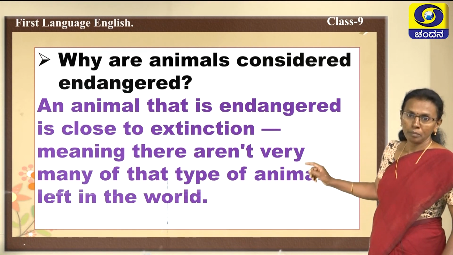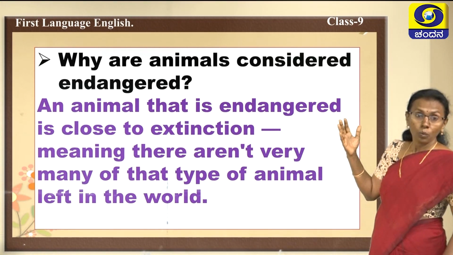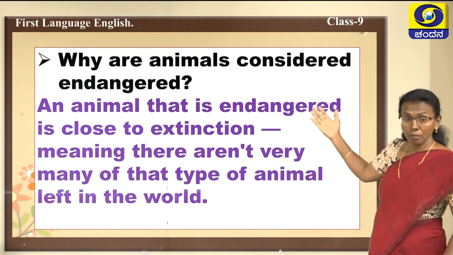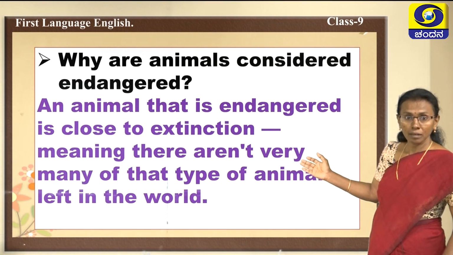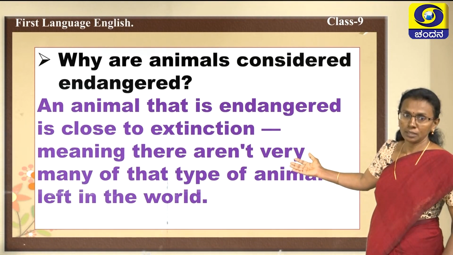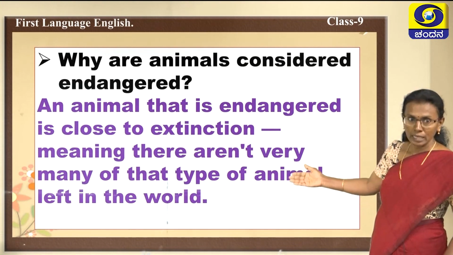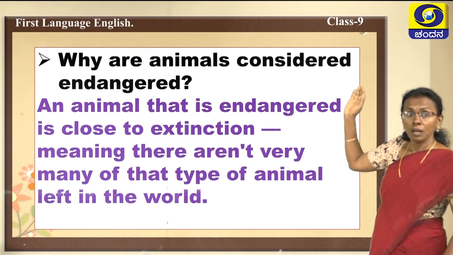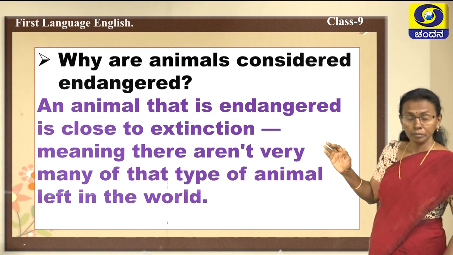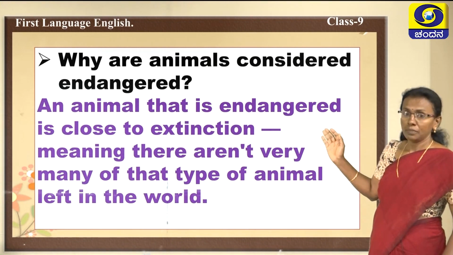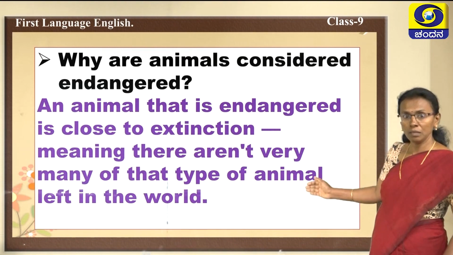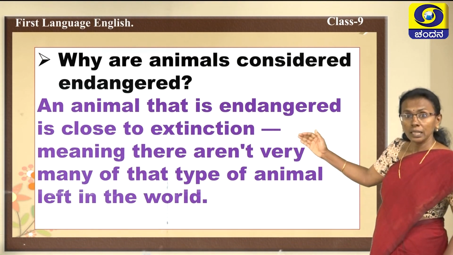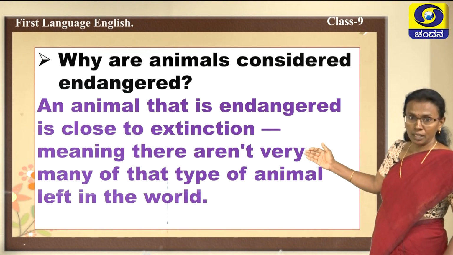So you might be imagining, once there was a big animal called what? Do you remember? Today you can't see it. What is that? Rhinoceros, is it not? Now you can see it. But there were dinosaurs, big animals, isn't it? That animal is no more now. Such kinds of animals are in the endangered state.